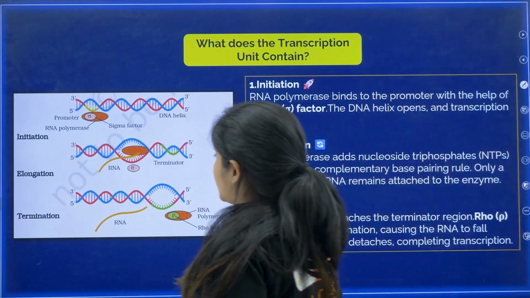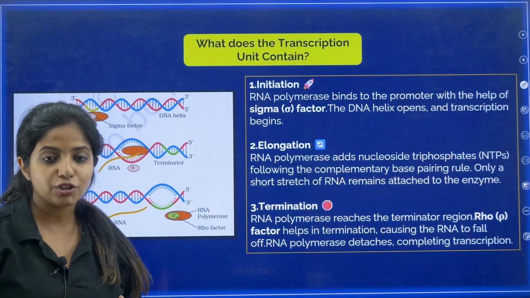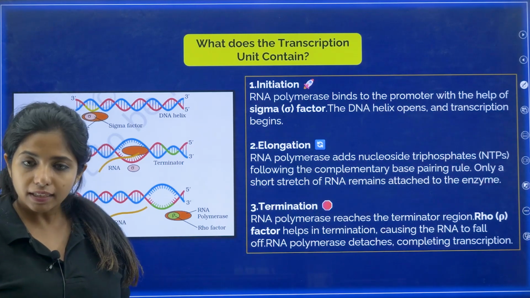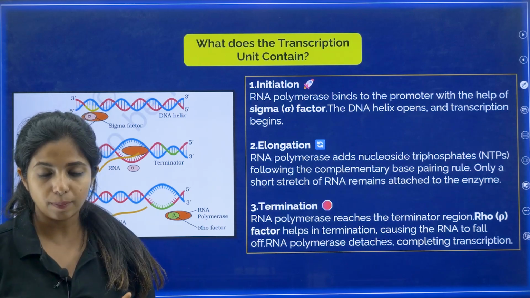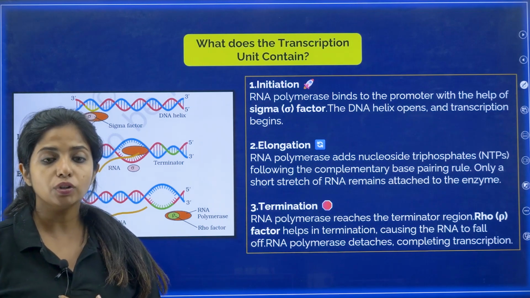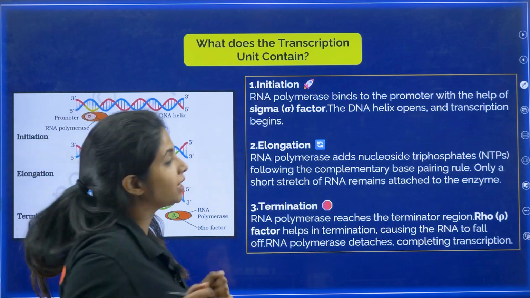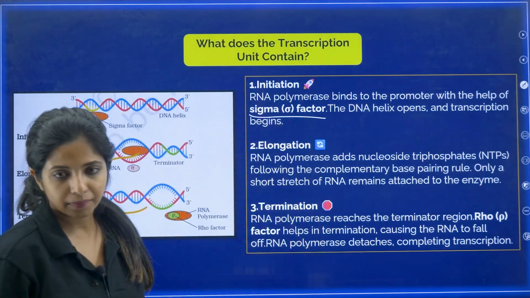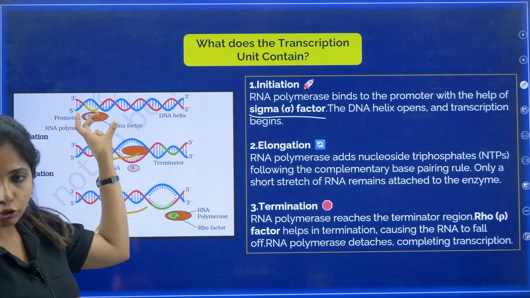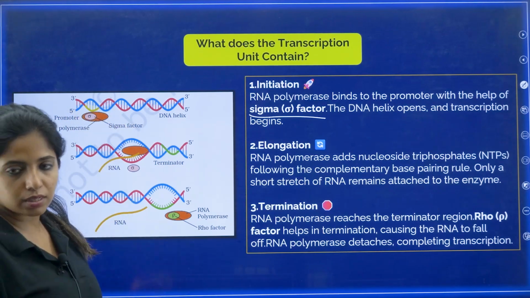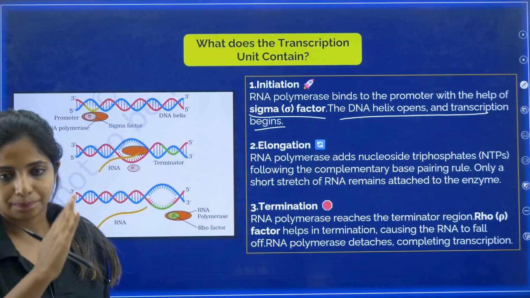How does the transcription take place? Now that is very interesting. Again, you have initiation, elongation and termination. Here the RNA polymerase will bind to promoter. There it was origin of replication, right? Here it is going to bind to the promoter. And it says that I cannot go alone and bind to the promoter. I need a factor, and that factor is sigma factor. With the help of it only, this guy will come and attach over here on the promoter sequence. Now the DNA helix will open and the transcription will slowly begin.